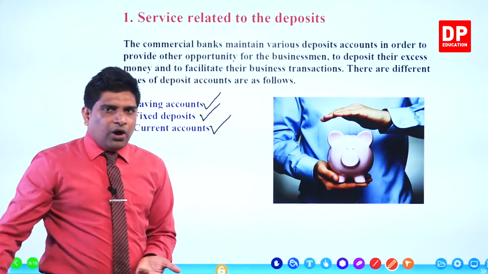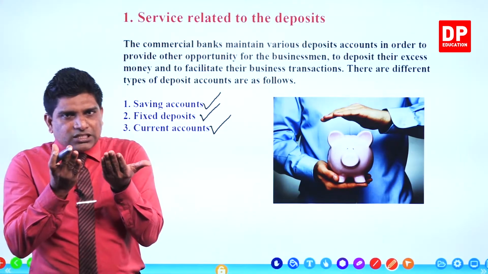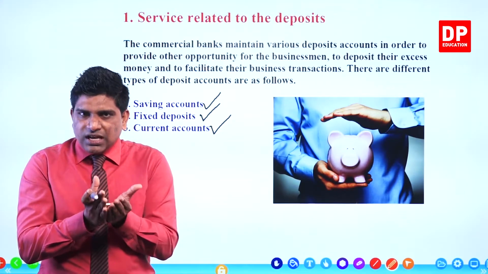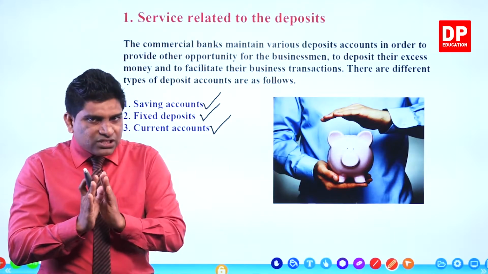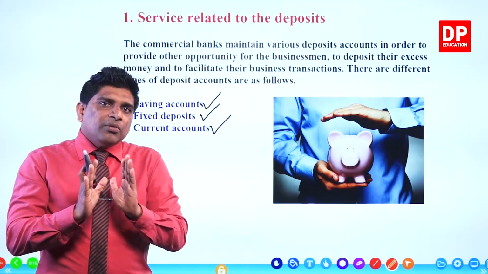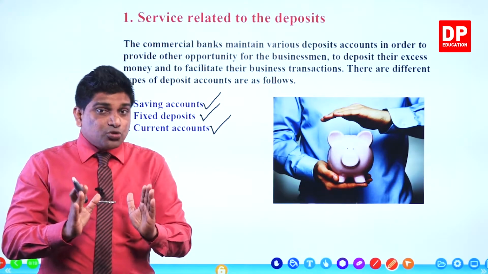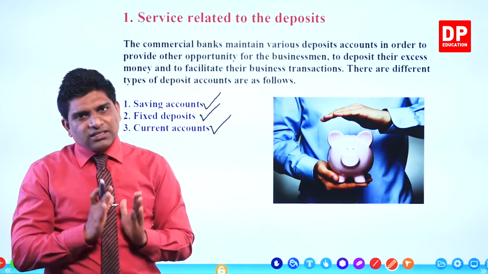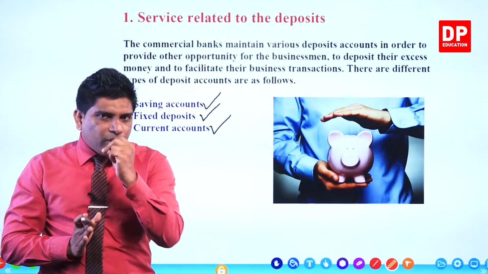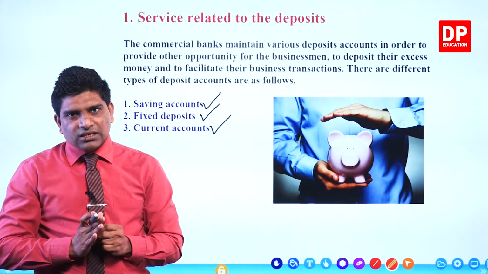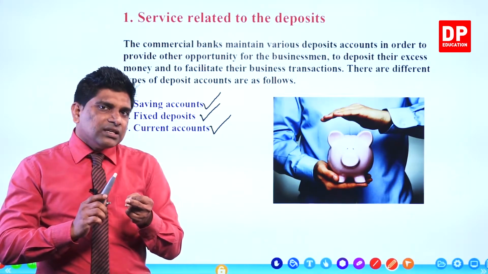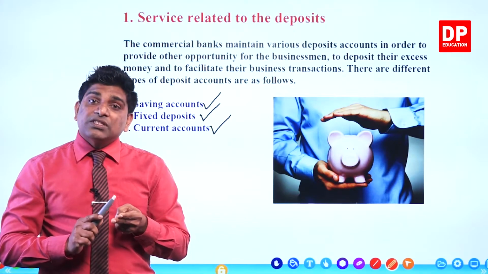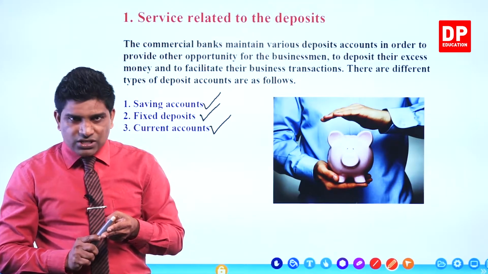Now, under the supporting services, especially we discuss banking services, especially commercial banks today. Commercial banks provide two types of services: services related to the deposits, and services related to the electronic cash.